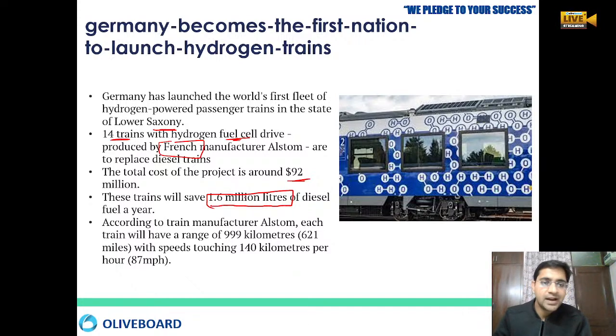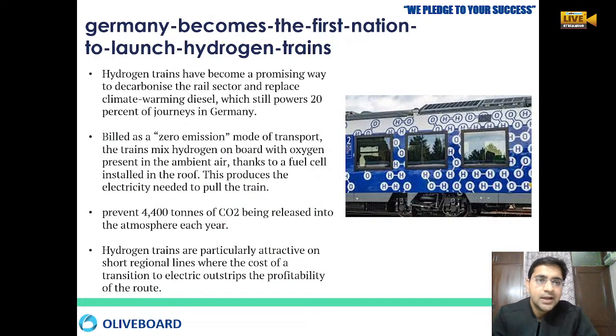So this train will have a range of 999 kilometers, where the speed will be touching 140 kilometers per hour using the first fill. In one fill, the train will go up to 999 kilometers, and the speed can be attained up to 140 kilometers per hour. That is a very good speed.